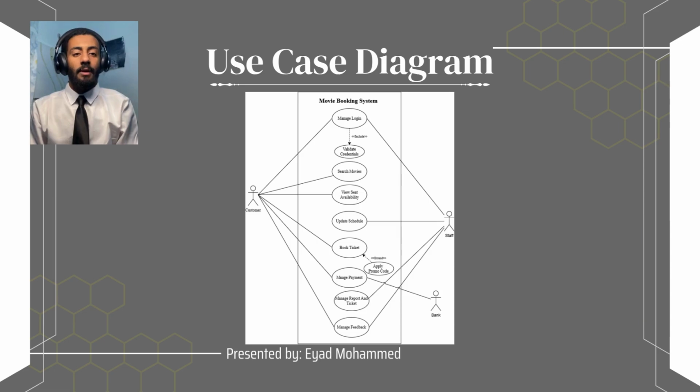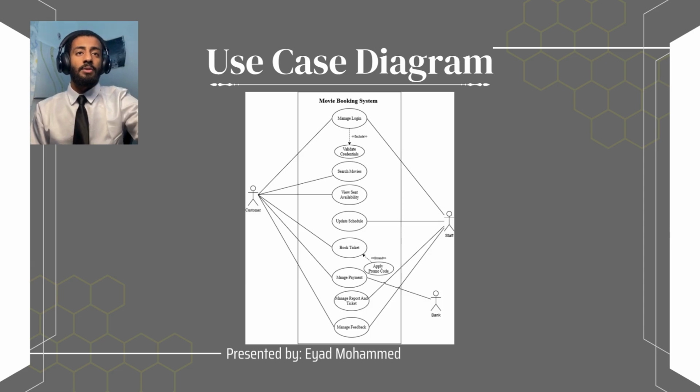Thank you. This is our use case. We have three actors: customer, bank, and staff. First, we have manage login. Only staff and customer can log in. We have an include relation, which is validate credentials. The second process is search movies. Only the customer can search movies. And the third one is view seat availability. Only the customer can view seat availability.